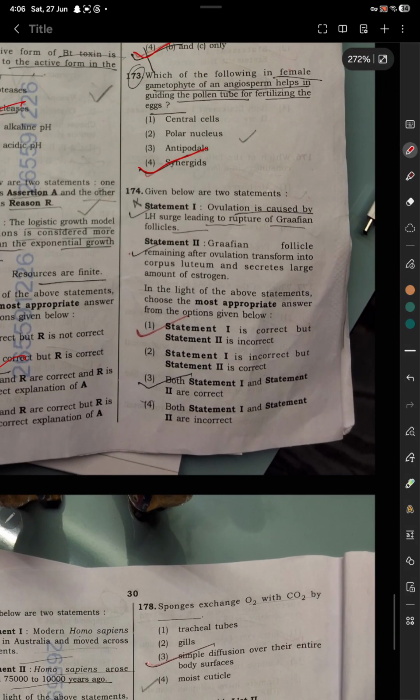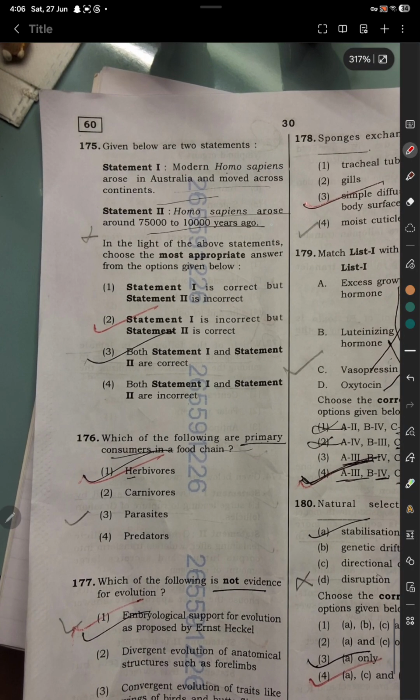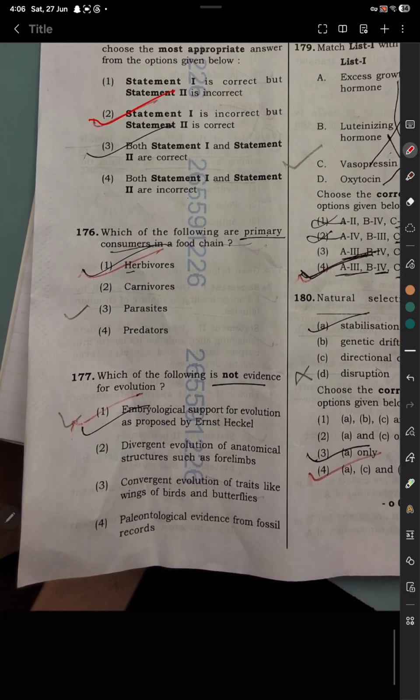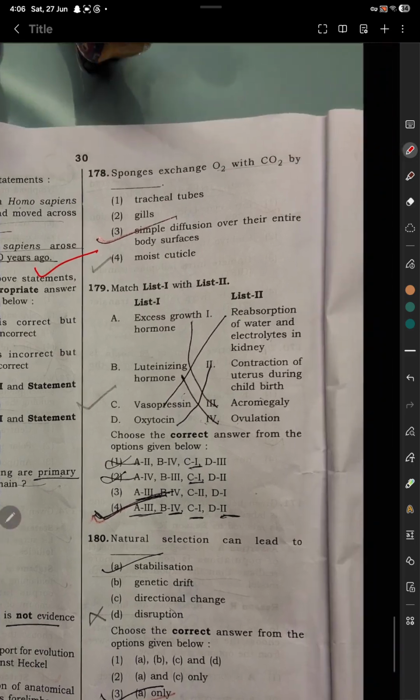Question 174. Option 1 is correct, but option 2 is incorrect. Question 175. Given below are two statements. So statement 1 is incorrect and statement 2 is correct. Question number 176. Which of the following are primary consumers in a food chain? So herbivores are correct. Which of the following is not evidence for evolution? So option number 1 is correct. Embryological support for evolution as proposed by Ernst Haeckel. So this is wrong.